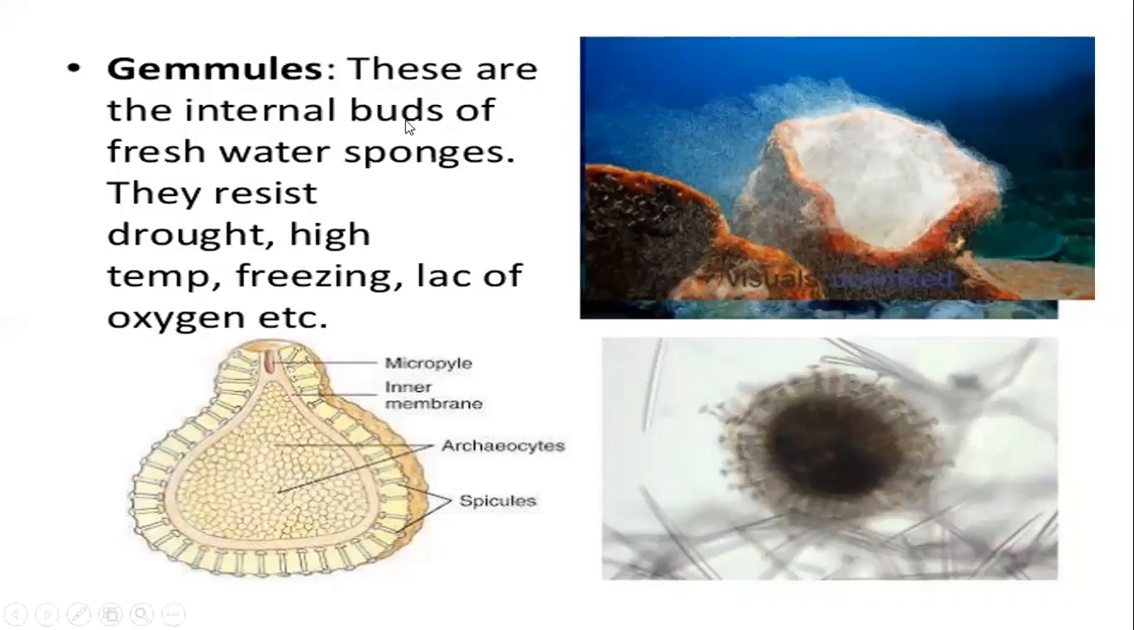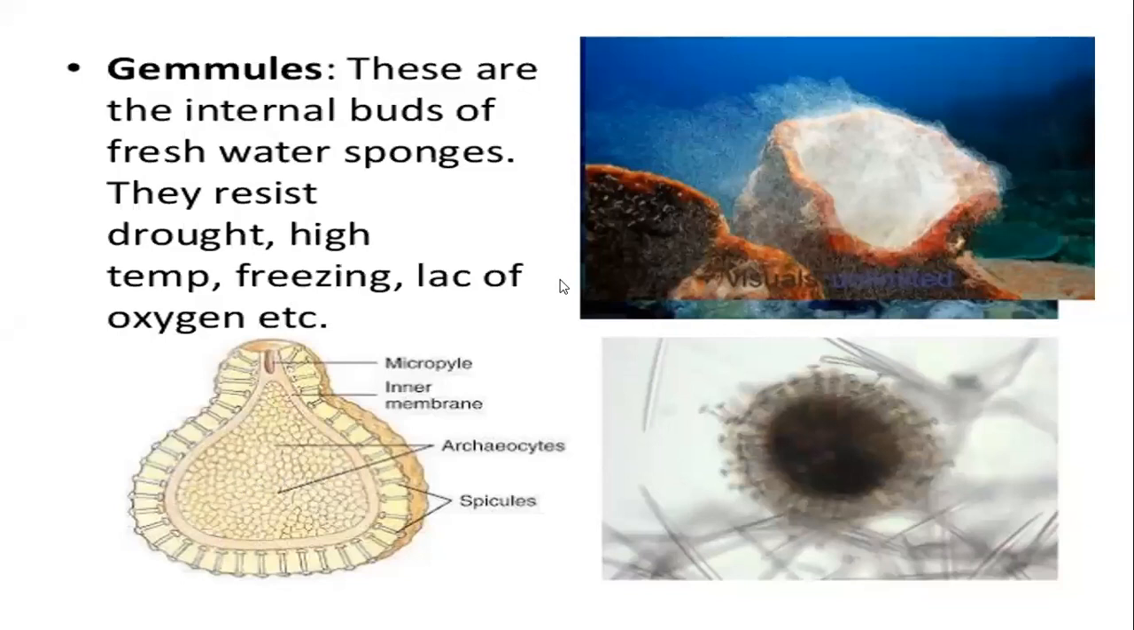Gemmules, these are the internal buds of the freshwater sponges. They resist drought, high temperature, freezing, and lack of oxygen, still they can survive. So that is the gemmules. Here you can see, ये देखिए, this is the sponge. Sponge is an aquatic organism. ठीक है, यहाँ पर जो है ये आर्कियोसाइट्स आपको दिखाई दे रहे हैं ना, these are the archaeocytes.